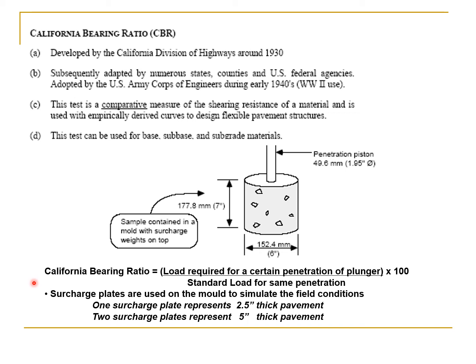And when we test the material in the CBR testing machine, surcharge plates are used on the mold to simulate the field conditions. And one surcharge plate represents 2.5 inches thick pavement, and two surcharge plates represent 5 inches thick pavement.